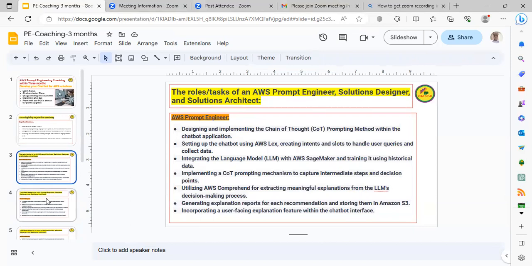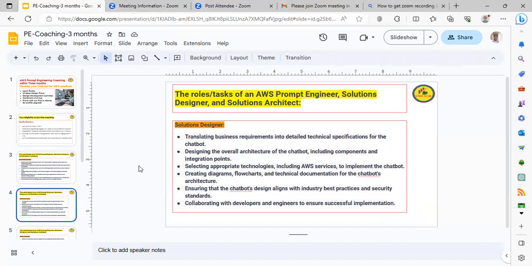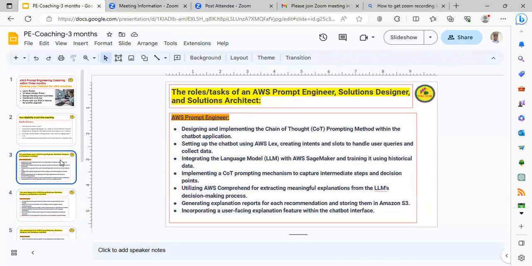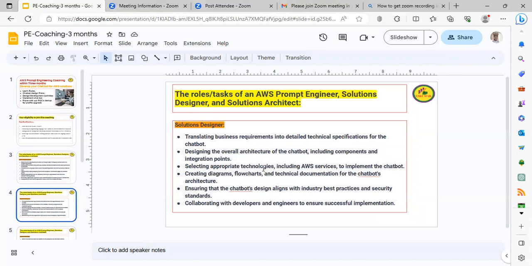So here, the next role is solution designer. The role of the solution designer is translating business requirements into detailed technical specifications for the chatbot. Obviously, business requirements will be there that need to be converted into technical requirements. The technical requirements are what the AWS prompt engineer is working on here. You'll not have direct interaction with users, but the designer will collect from the users, convert them into technical aspects, and provide them to the AWS prompt engineer.